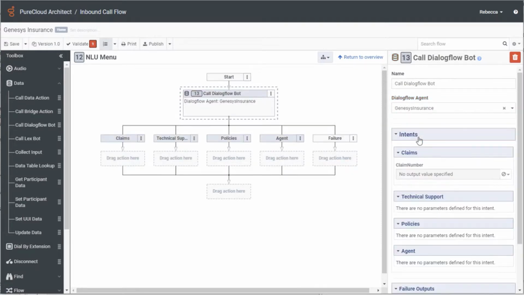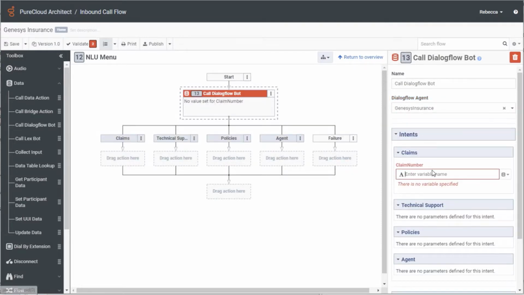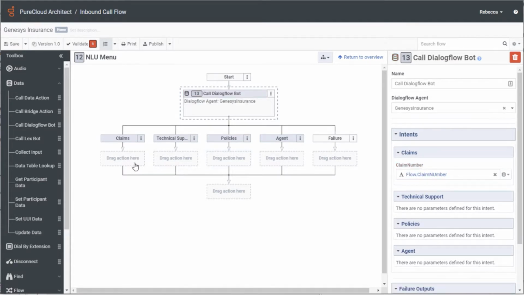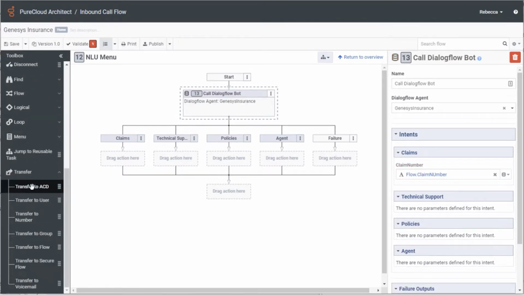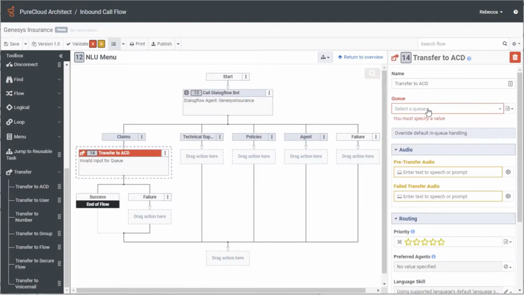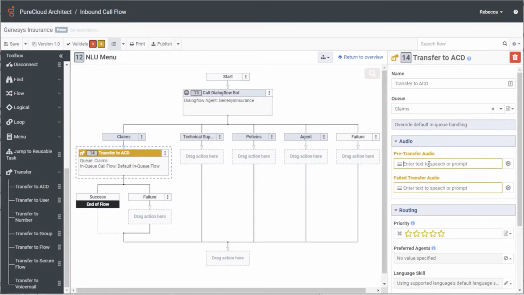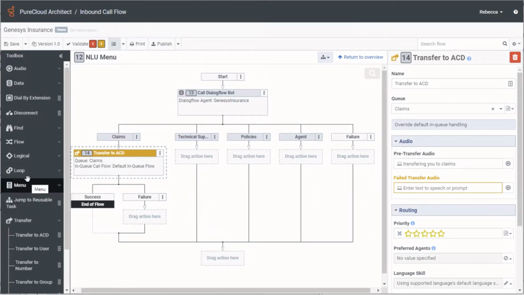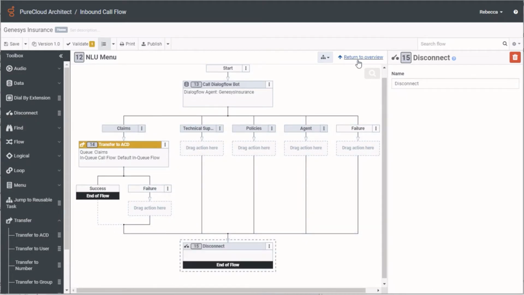In Architect, you can assign variables to all slots returned from Dialogflow. You can use these later in the flow for fulfillment or call steering. All intents returned from Dialogflow are modeled as flow legs that you can use to steer the call to some self-service action or to an agent. In this example, we send the call to ACD and set the queue based on the intent returned from Dialogflow.